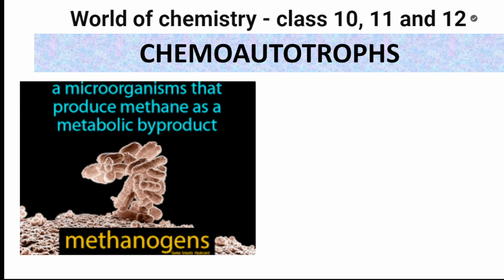This is the next topic. Chemoautotrophs. This is one more variety of autotrophic nutrition. What are chemoautotrophs? As you have seen, the example is methanogens. Because it is autotroph, they convert inorganic materials into organic materials.